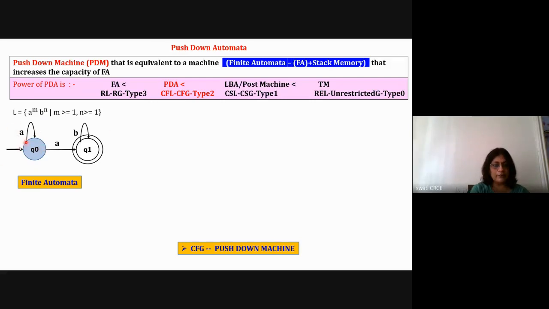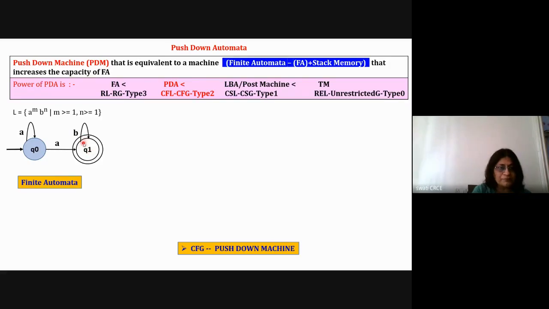Like a for any number of times, and for only one a, it will go here. So this is the NFA diagram, where I have two outgoing transitions for a. Similarly, you can draw the DFA diagram also. But this is an FA diagram. Like we can have a machine which can solve this problem: if a's are there for any number of times and then b's are there for any number of times, this is a perfect diagram for that. That will be accepted by the machine, and it will go to the final state.